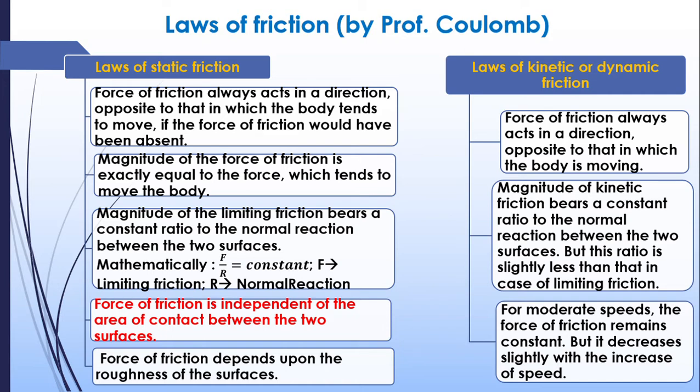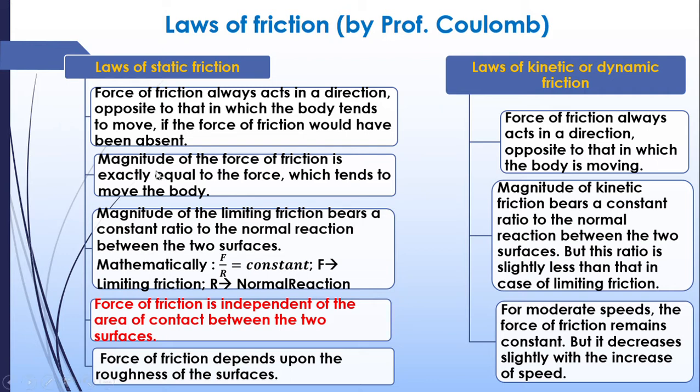First law is, the force of friction always acts in a direction opposite to that in which the body tends to move. In static friction the body will not be moving, but it has a tendency to move in some direction. The first rule states that the frictional force will be in the opposite direction. The body will have the tendency to move in one direction, and the frictional force will be acting opposite to that direction. That is the first rule.